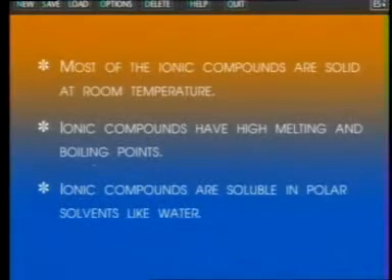So, let us discuss some characteristics of ionic compounds. Number 1, most of the ionic compounds are solid at room temperature. Number 2, ionic compounds have high melting and boiling points. Number 3, ionic compounds are soluble in polar solvents like water.